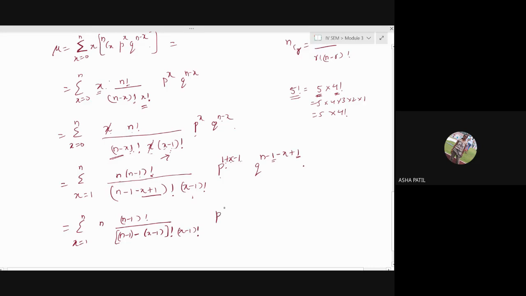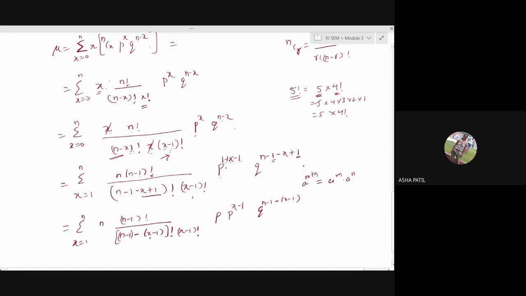I'll again split this as p into p raised to x minus 1. A raised to m into a raised to n will be a raised to m plus n. You know all these properties of indices. So here it is in the form of a raised to m plus n. We'll split it as a raised to m into a raised to n. Okay. Then the next term is kept as it is. I'll just take minus outside. Q raised to n minus 1 minus of x minus 1.